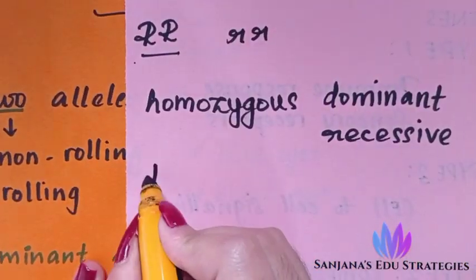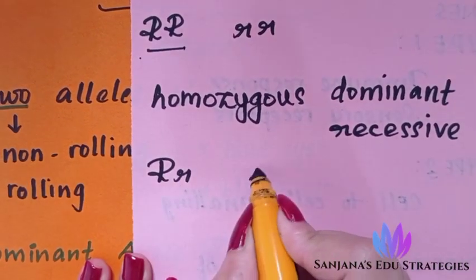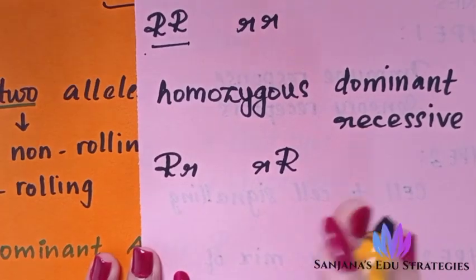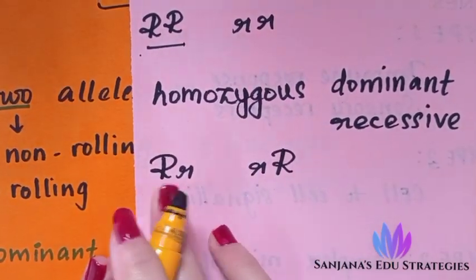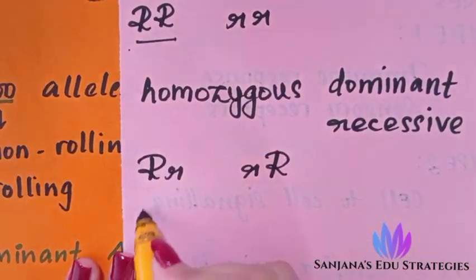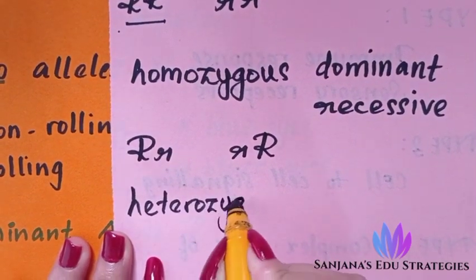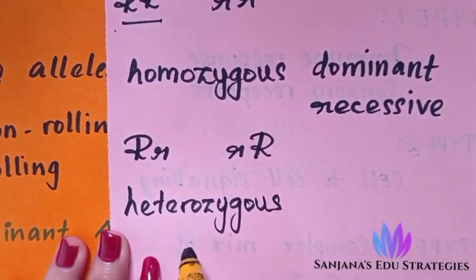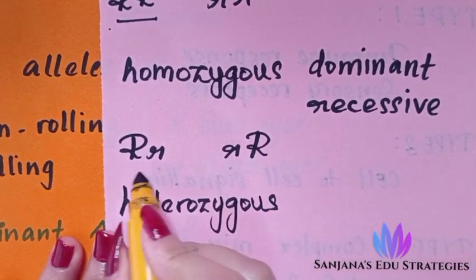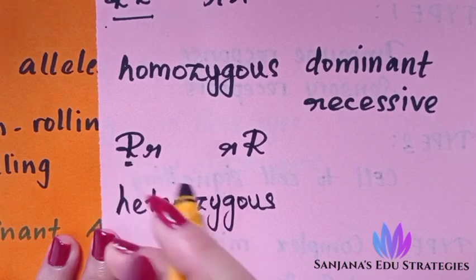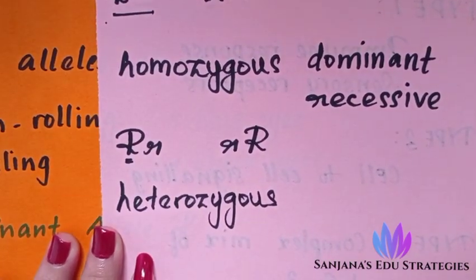Next, if I am taking R and r, both are different, which means they are heterozygous. One is dominant, another one is recessive.